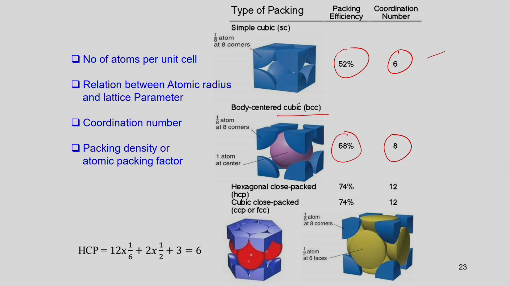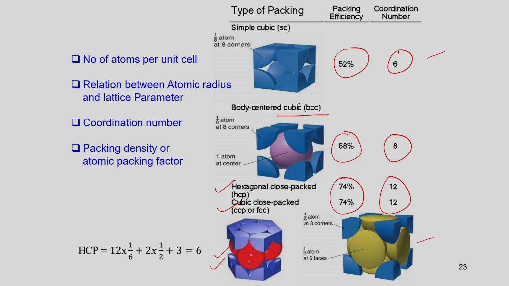Similarly, if you look into the hexagonal close pack HCP structure, this is the typical structure of an HCP structure. The other one is the cubic close pack structure, or we can say the FCC structure, face center cubic structure. In both cases the packing fraction is 74% and the coordination number is 12, but the hexagonal close pack structure needs a 4 axis system to represent it, while the cubic close pack or FCC structure needs a 3 axis system to represent the atomic arrangement.